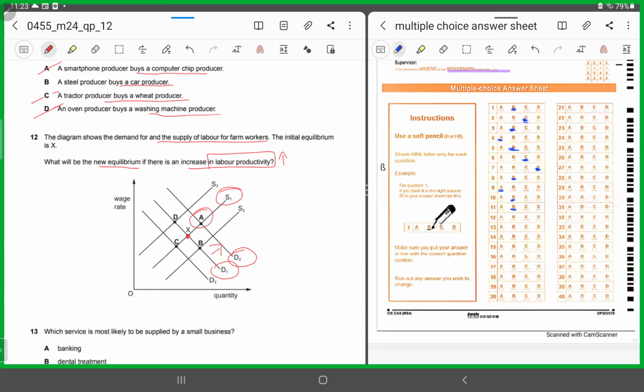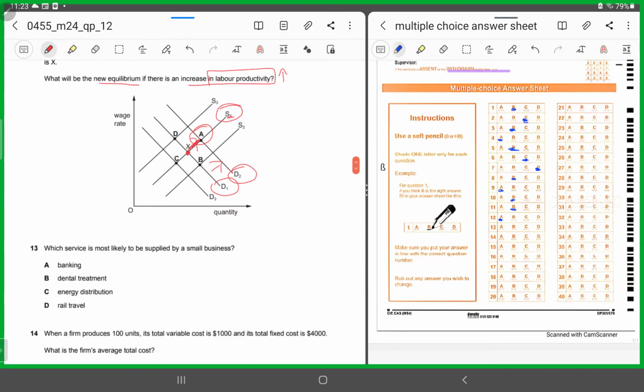It has to be A. So from X, we'll move to A. Why? Because when productivity is increasing, demand will increase. So from D1, we'll shift to D2. The supply curve would be the same, S1. So from X, we are moving towards A. Hope this is clear.